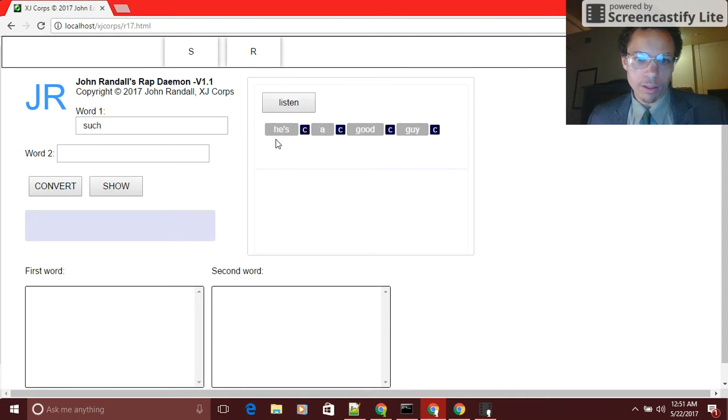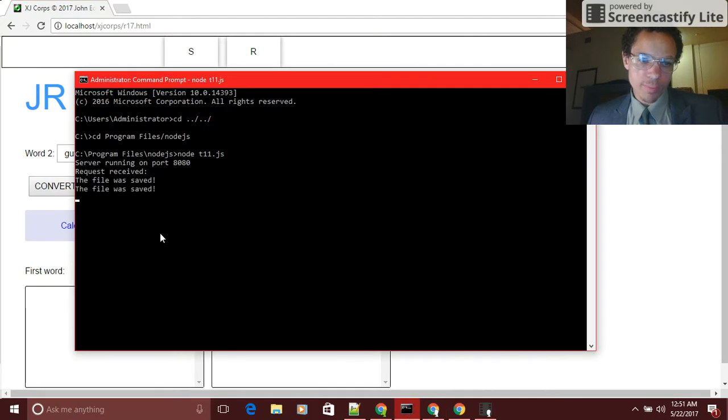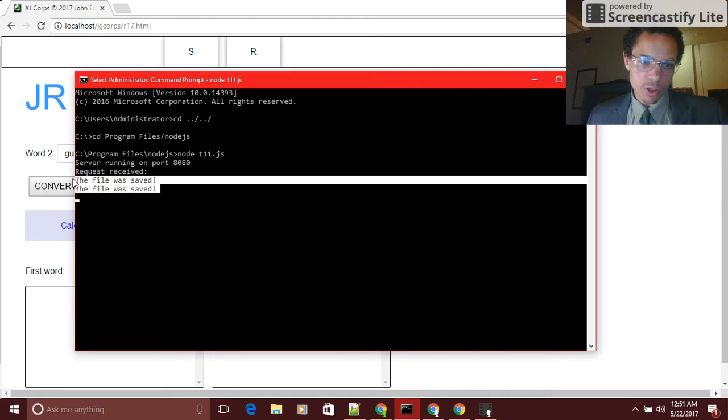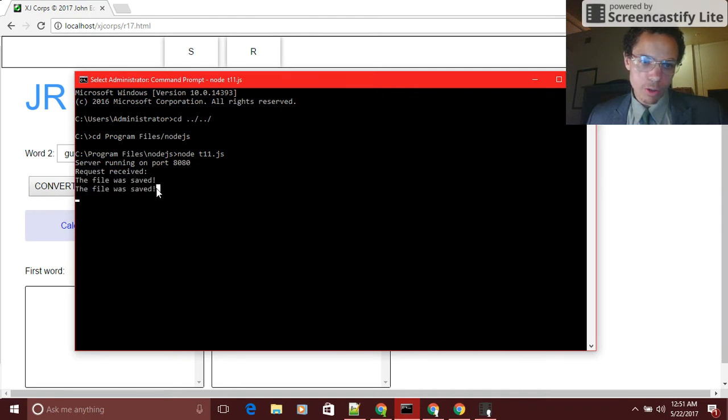That one has something wrong with it because the bubble can't be above that, but whatever. You put that in there, then you just convert that right there. It goes to the server. It came up with the source words, and it's about to come up with the rhyming words for each one of those, if there are rhyming words. Geez, taking a while. Looks like it might have stalled.